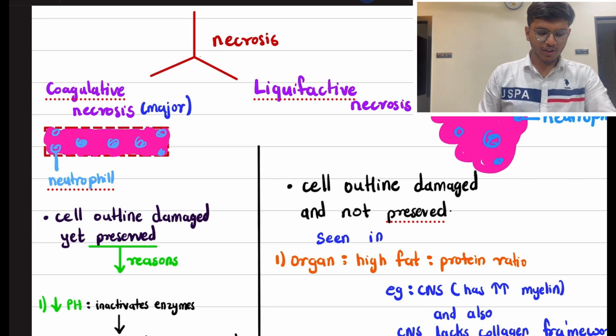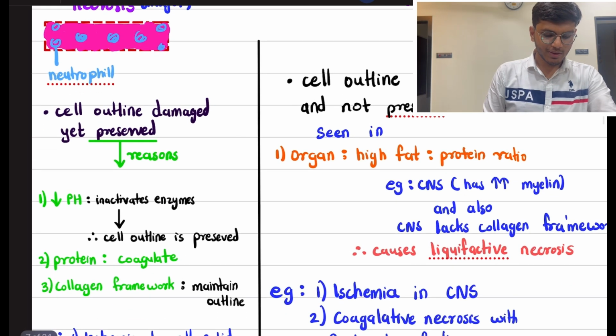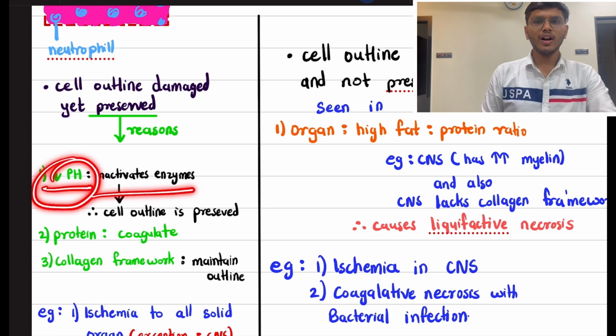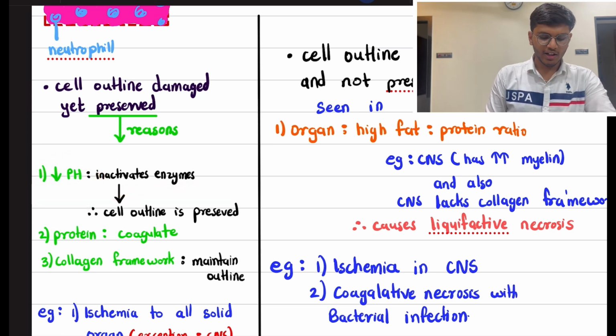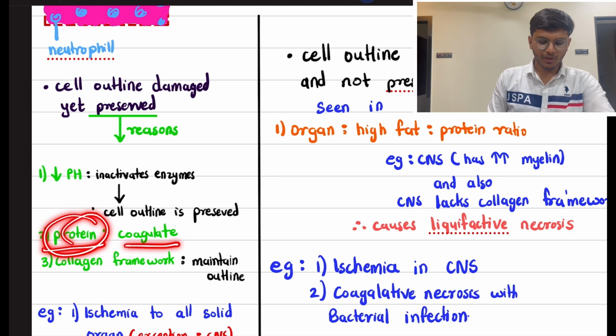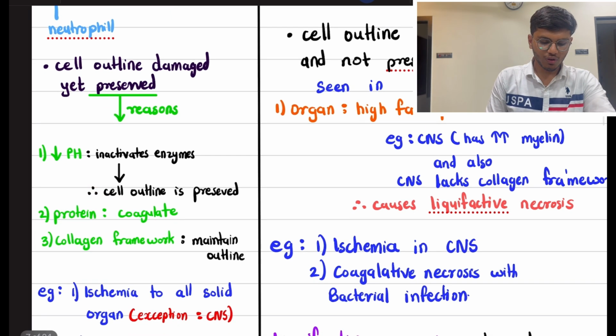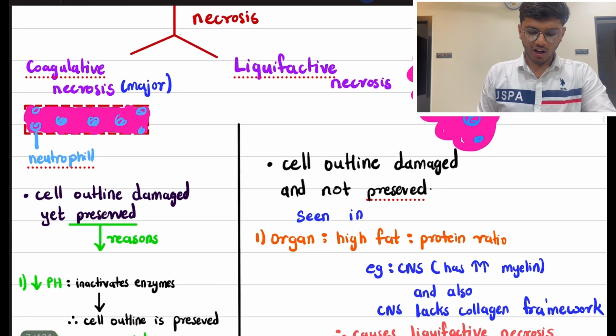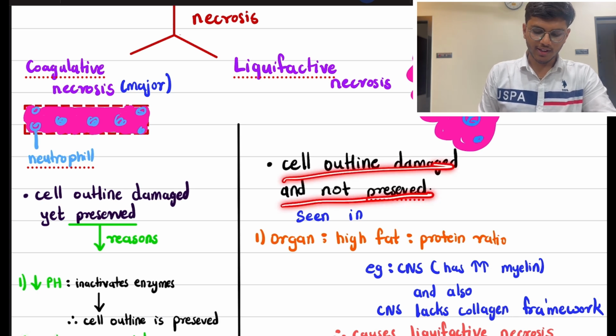The reasons for preservation of the cell outline are, first, decreased pH. Decreased pH inactivates enzymes, therefore the cell outline is preserved. Second, protein. Proteins coagulate, therefore the cell outline is preserved. And third, the collagen framework. The collagen framework maintains the outline. In liquefactive necrosis, the cell outline is damaged and not preserved, as we can see in the diagram.